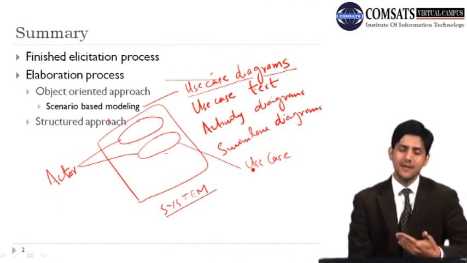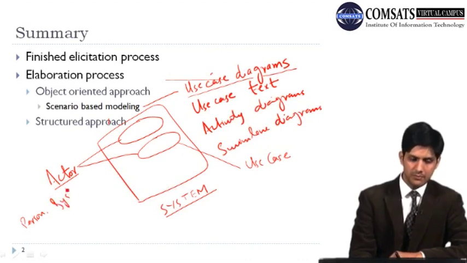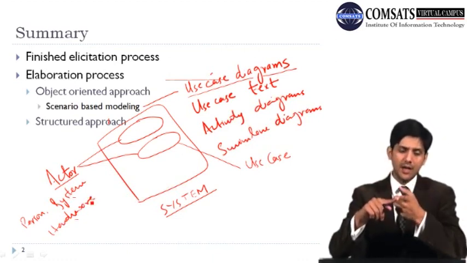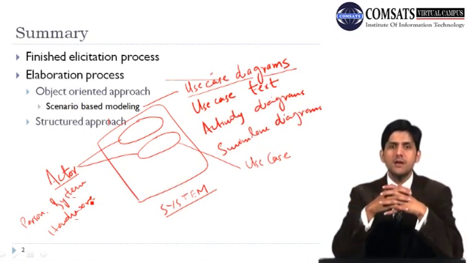And how did we define an actor? We said that an actor can be a person, it can be another system, or it can be any hardware which is trying to interact with the system. So it can be any role in the organization, it can be a system, or it can be any hardware. Now there were a few things that we identified about actors.